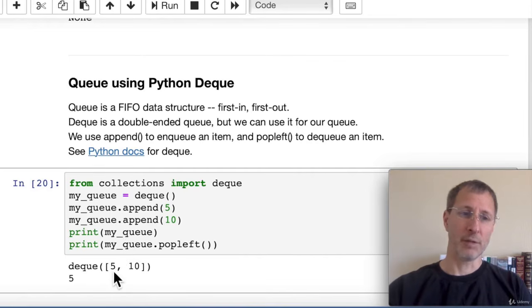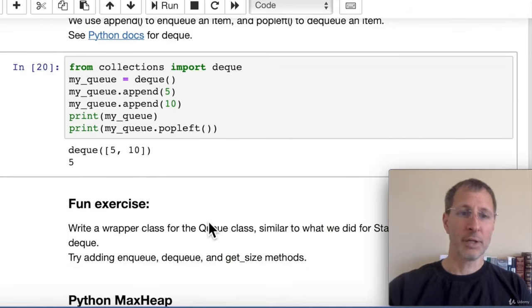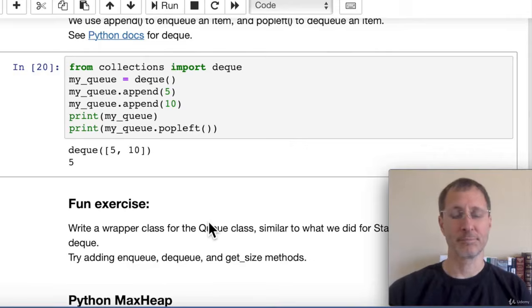And here we get the 5. That pops an item off of the tail end of the queue, or the left end of the queue. So it's pretty easy to implement a queue in Python. This is obviously a common enough data structure that Python built in a library for it. Now, as a fun exercise for you, you may try writing a wrapper class for the double-ended queue to make a single-ended queue using push and pop, as we did similarly for the stack.